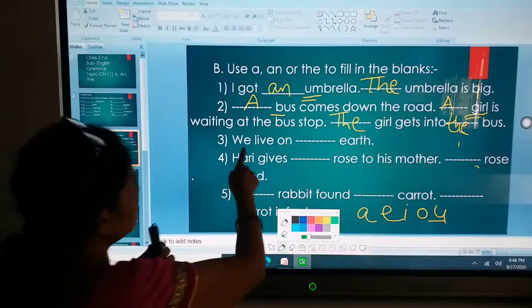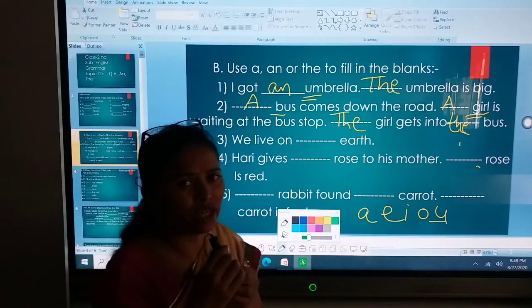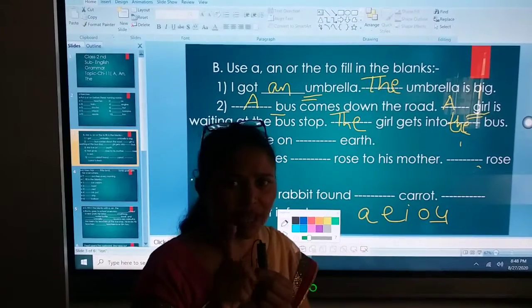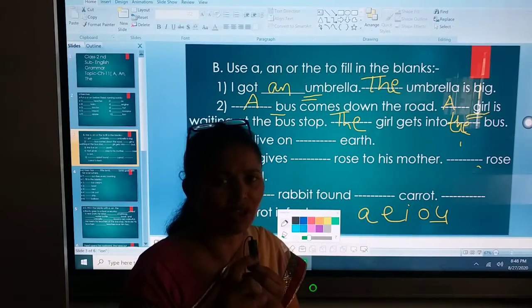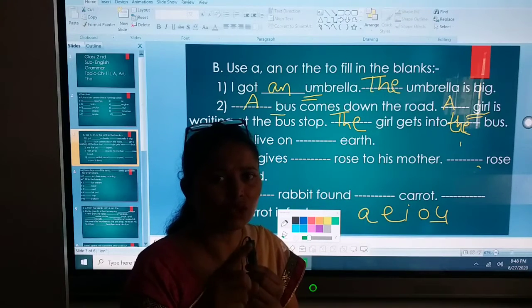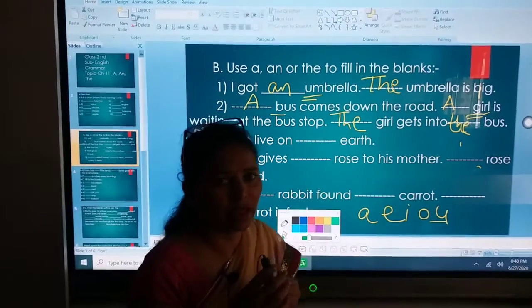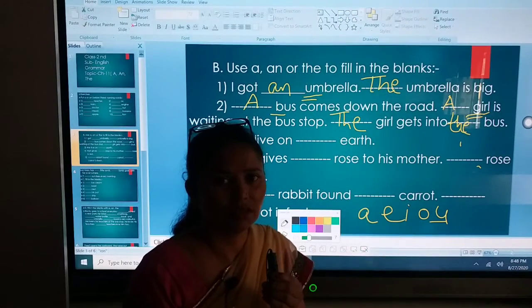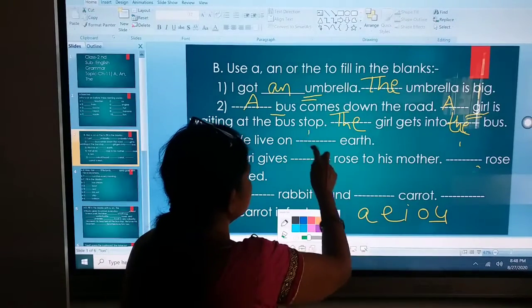Now next is we live on dash earth. Now see children, if there is only and only one of something that exists, we are talking about a specific or particular thing. Like we are talking about our earth, is there any other earth? No, we have only one. So we write the.